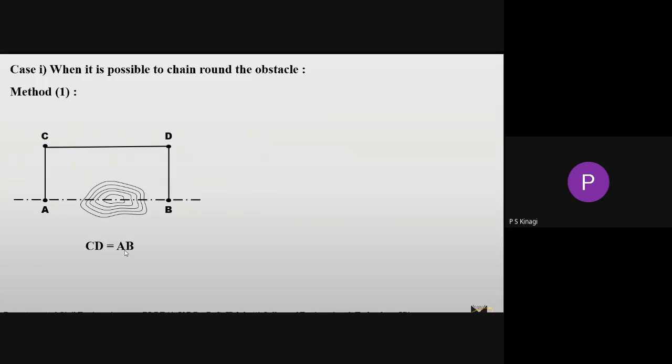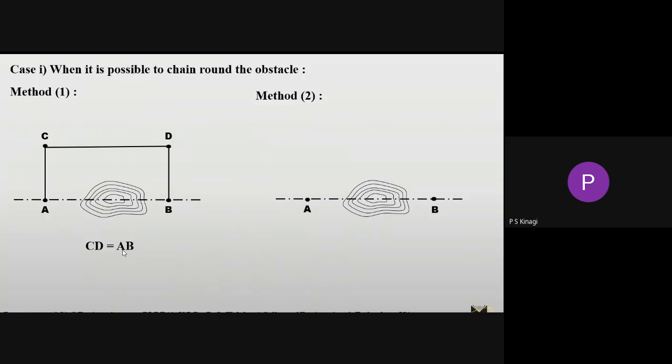Okay, this is the first method. Coming to the second method. Again, same. I am considering the pond is the obstacle. Again, it is our chain line. Then again, there are 2 points on either side of the pond, A and B.